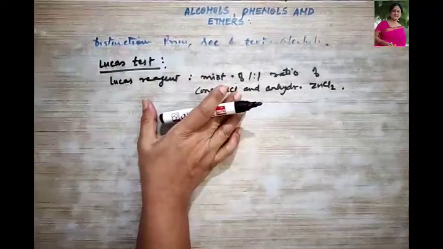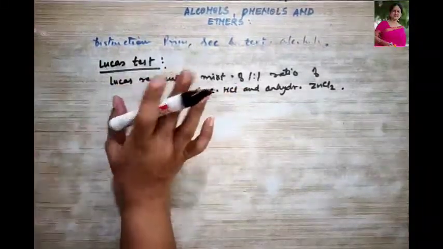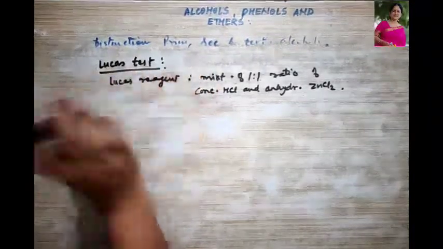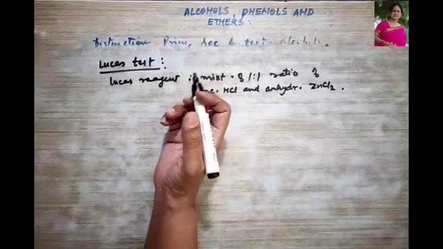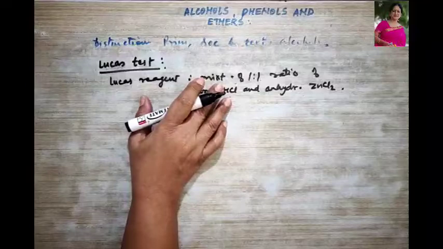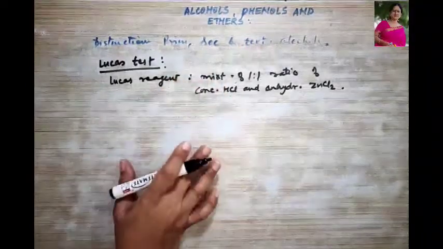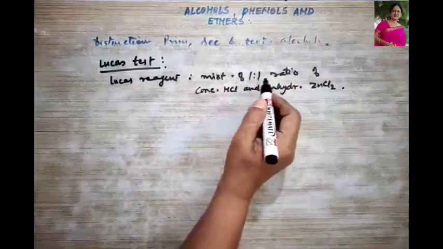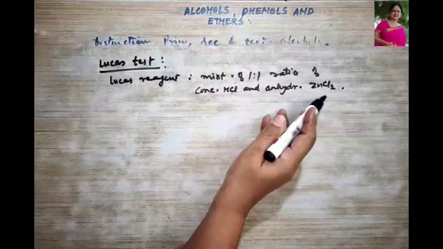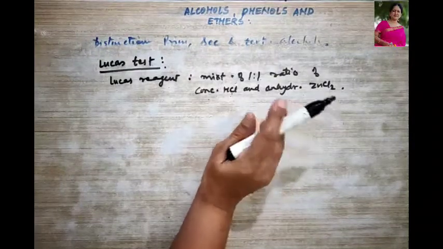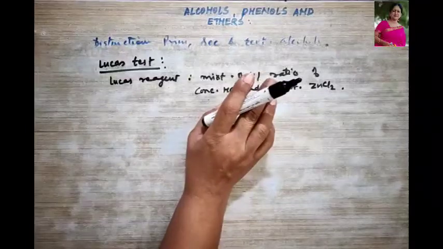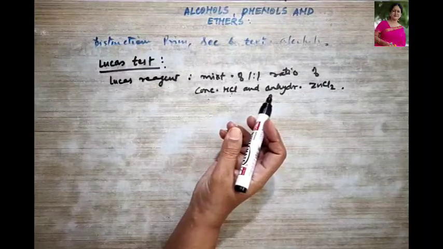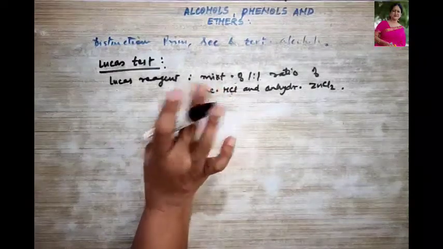When this Lucas reagent is added to any unknown alcohol at room temperature, and the mixture is shaken, different types of alcohols will be observed with different rates of reaction, right?